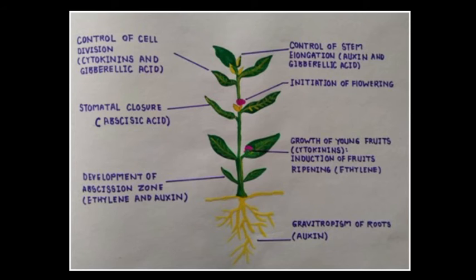Okay, now first of all we have to study the first hormone, that one is auxin. Auxins are plant hormones which promote cell enlargement and cell differentiation in plants. Auxin also promotes fruit growth. The growth of fruits that you see is because of the auxin hormone. Auxin hormone also responds to light and gravity, meaning it is responsible for the phototropic and geotropic response of plants.